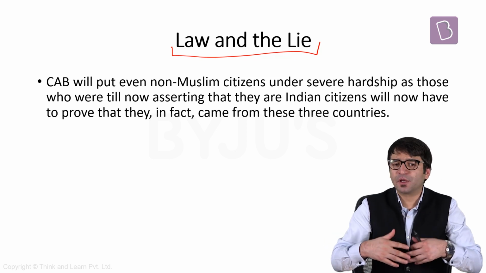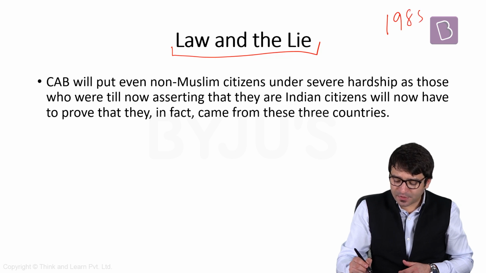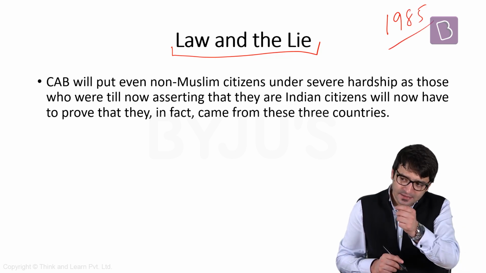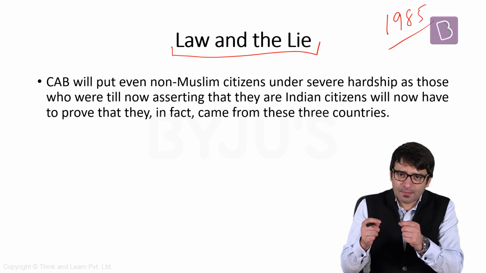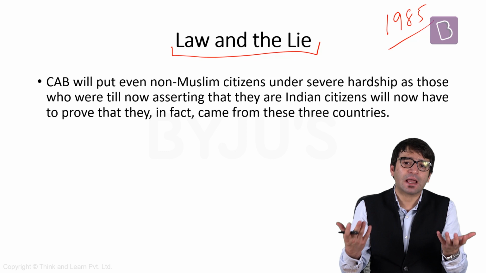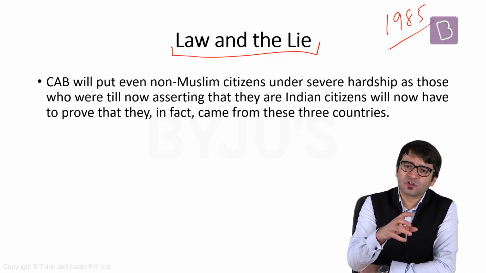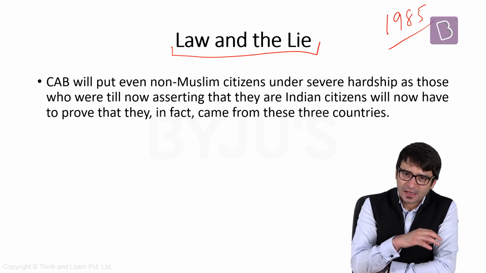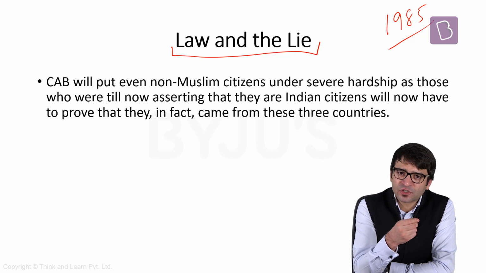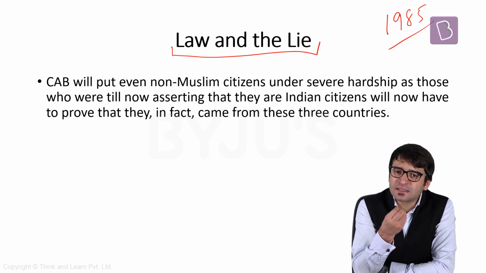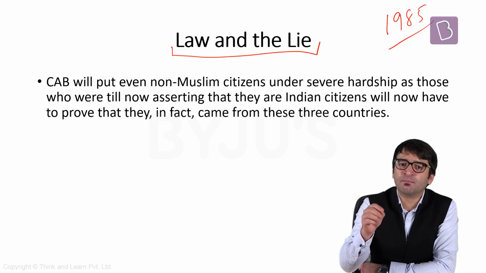Why Assam? Because of the Assam Accord of 1985, which was signed between the central government, the state of Assam, and the students of Assam. Why was the Assam Accord signed? Because of the Assam agitation. What was the agitation? There was a huge influx of migrants into Assam, and people in Assam feared that their language, their culture, their uniqueness, their distinctiveness was under threat. They had been swamped by the illegal migrants.